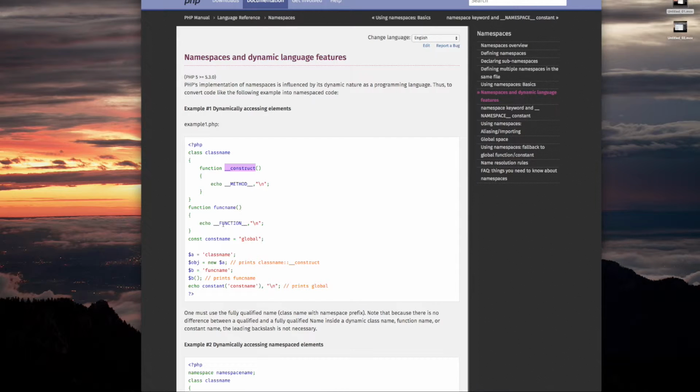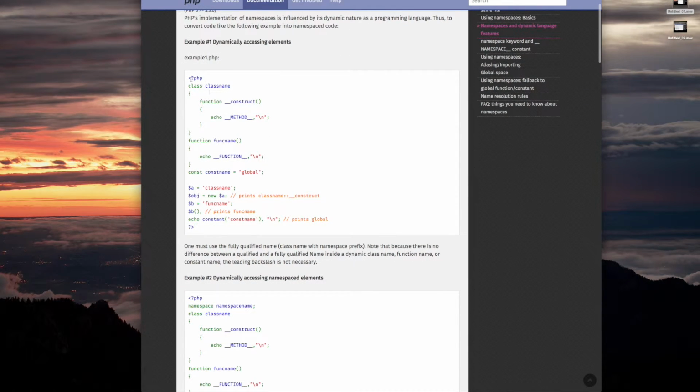And function name. Remember, the function name can be a variable, so it could end up being assigned during runtime. So dynamically, I guess that's one of the meanings of dynamic. Anyways, okay? So, thus, to convert code like the following example into namespaced code.